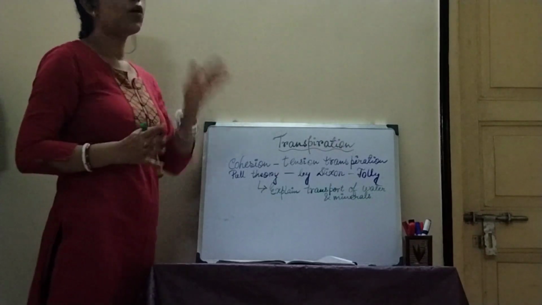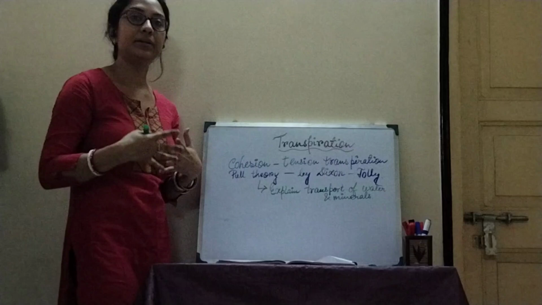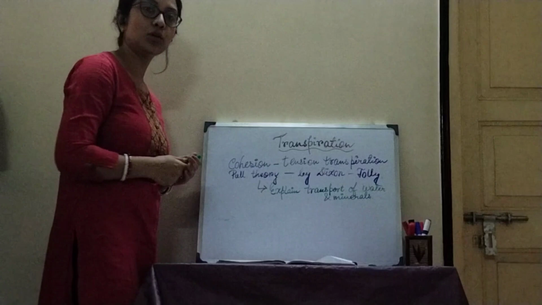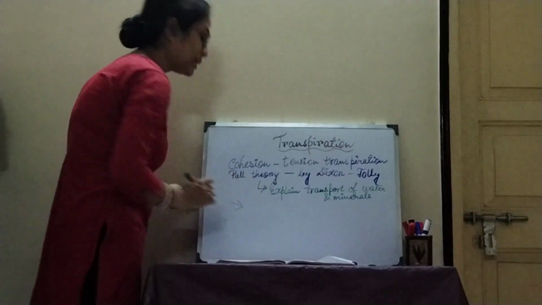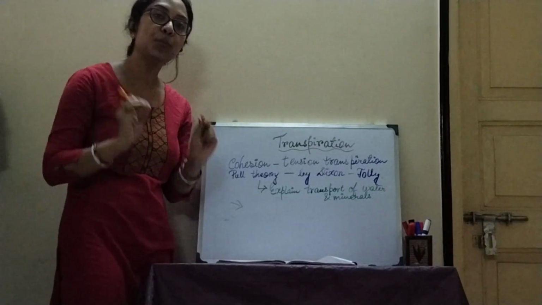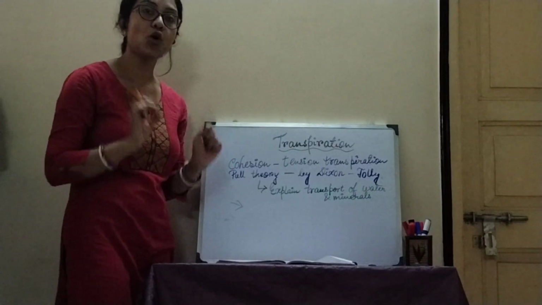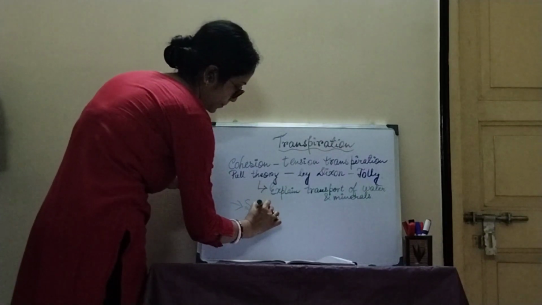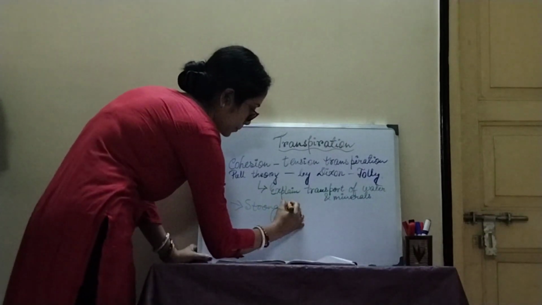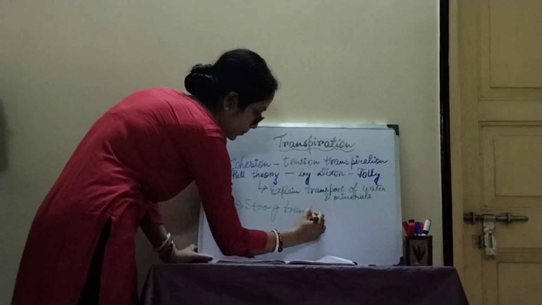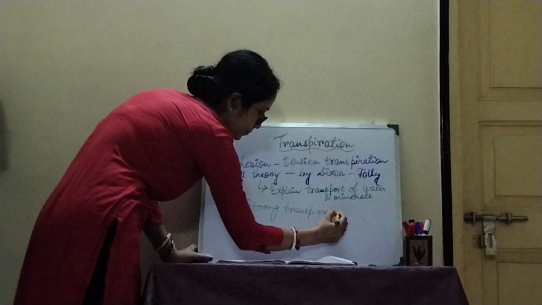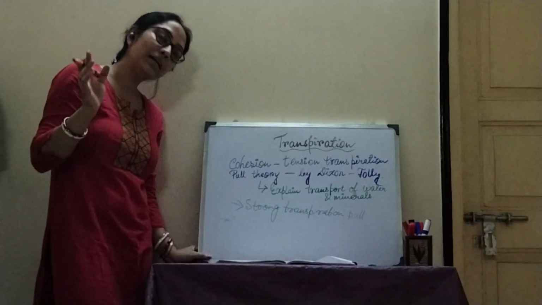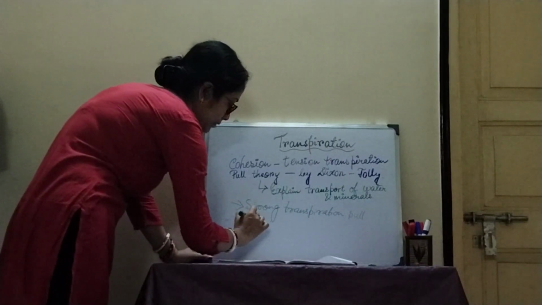Okay. So, for the transpiration procedure to happen in a particular manner, there are two main things we need to focus on. What are they? The first one is that a strong transpiration pull must be there, along with the water column.